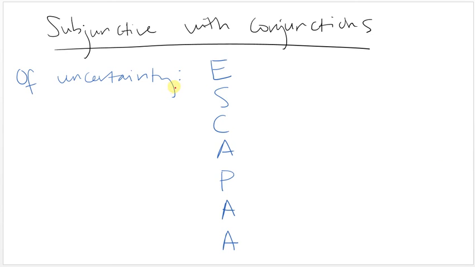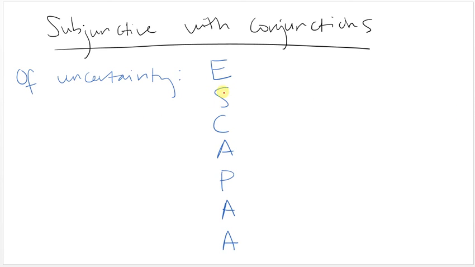There's two types of conjunctions that can trigger the subjunctive, and the first ones are conjunctions of uncertainty, and they're called conjunctions of uncertainty because the second part of the sentence is uncertain or dependent on something else.